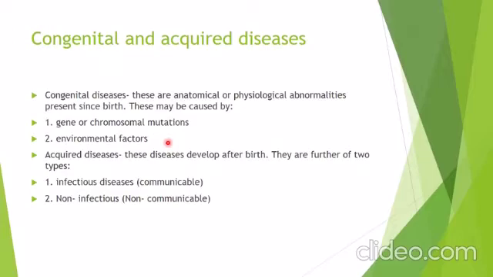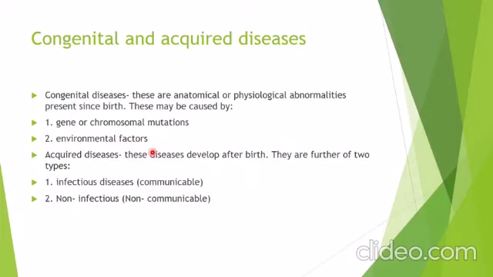So mutation means changes in genes or chromosomes from normal to some other form, which lead to abnormality in the child since birth. Okay. And second are the environmental factors. Environmental factors are different, which lead to different changes in appearance or abnormalities.